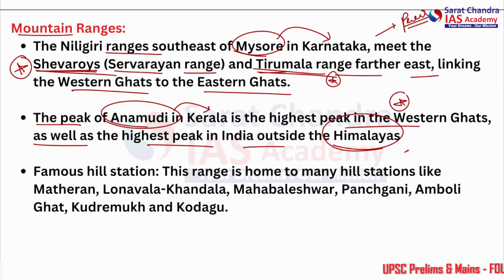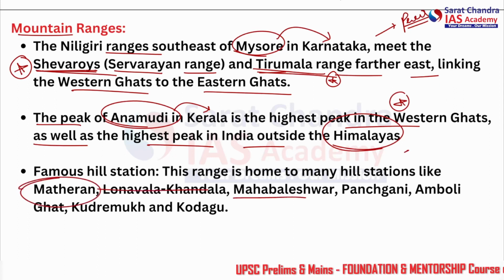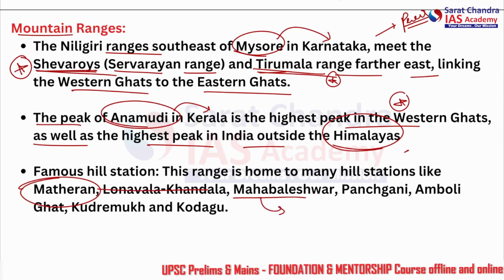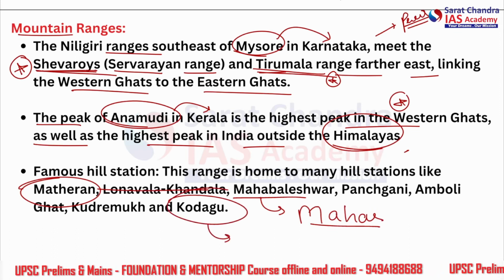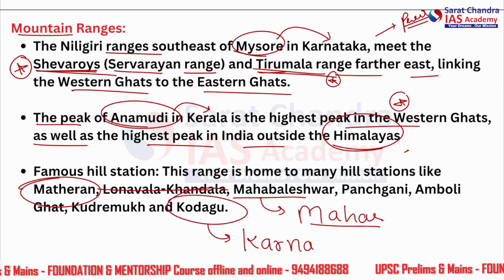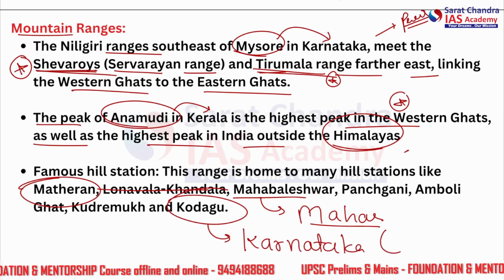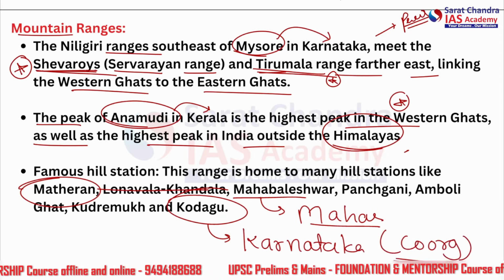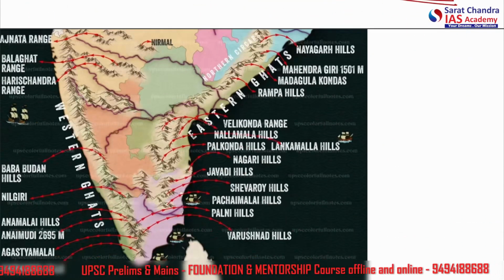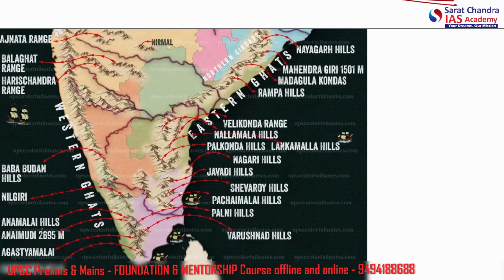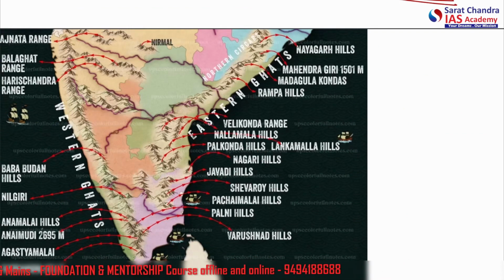The range is home to many hill stations like Matheran, Lonavala, Khandala, and Mahabaleshwar as well. These are all located in Maharashtra. Kodagu is located in Karnataka. It is also known as Coorg, more famously known as Coorg. This is a very good place. Kudremukh is also located in Karnataka only. Let's see some further hills here. Ajanta we saw, this is in Maharashtra, not included in the Western Ghats. Balaghat ranges is included.